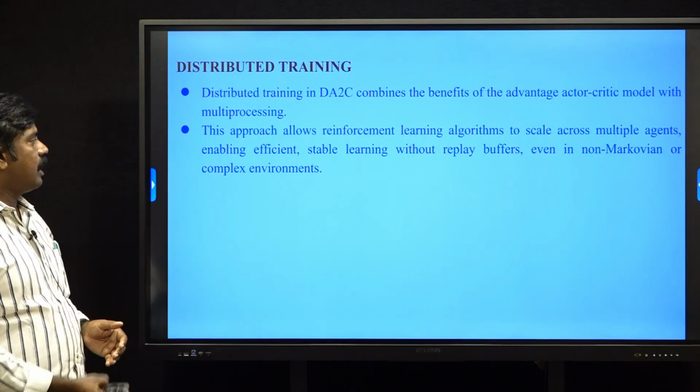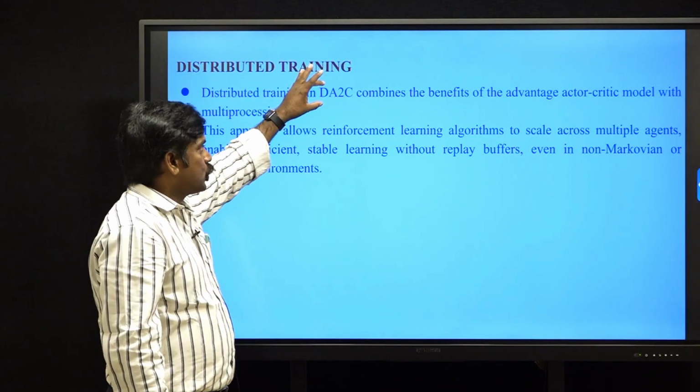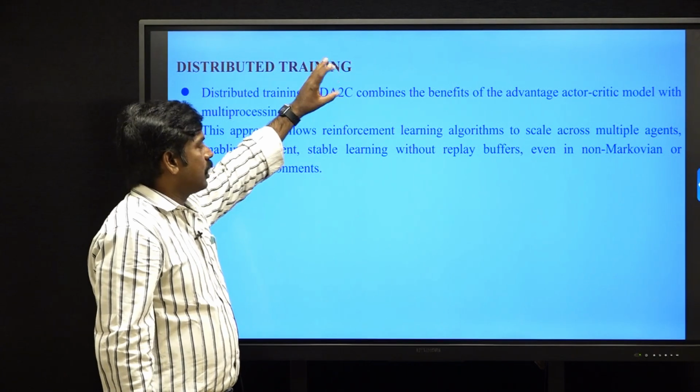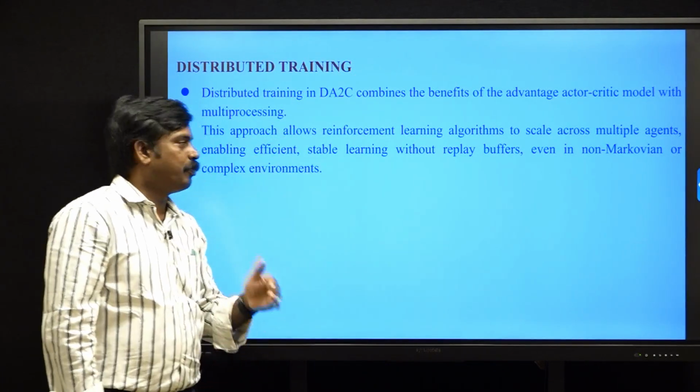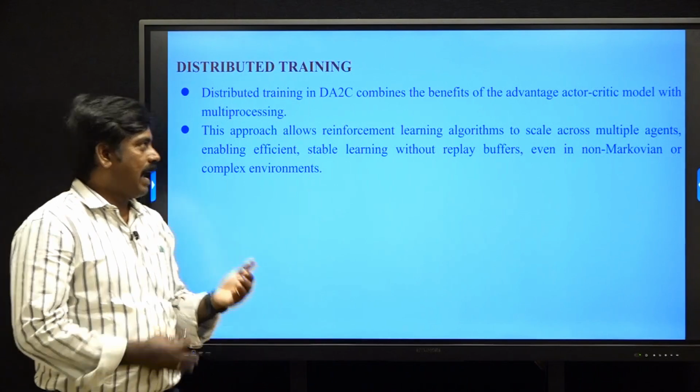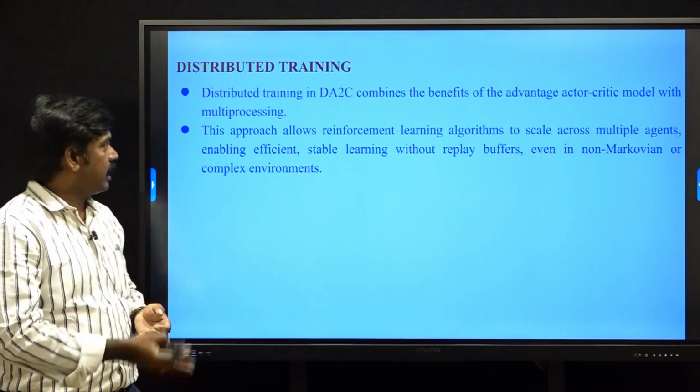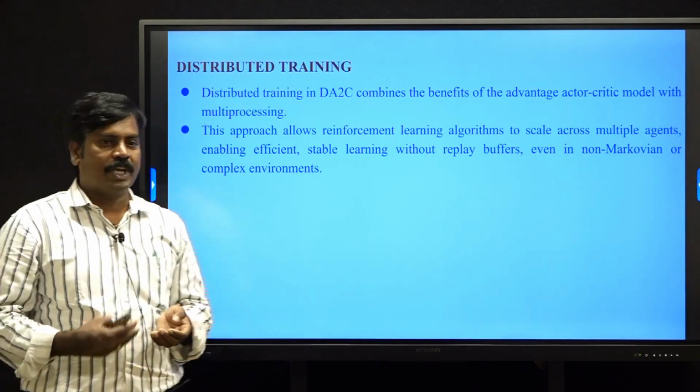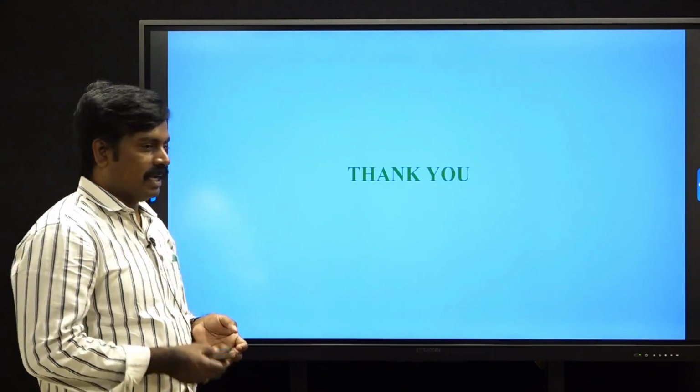So distributed advantage actor critic combines the advantages of the actor critic model and distributed training to solve complex problems in reinforcement learning. Thank you.